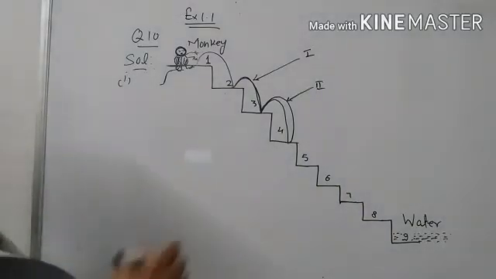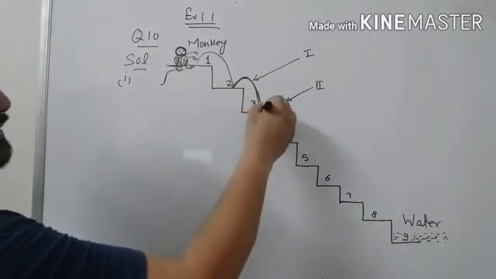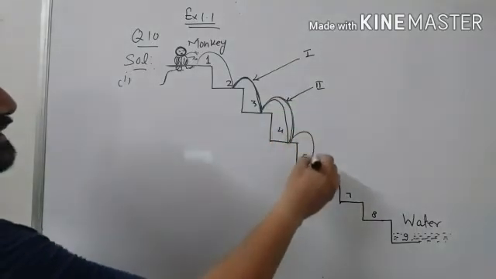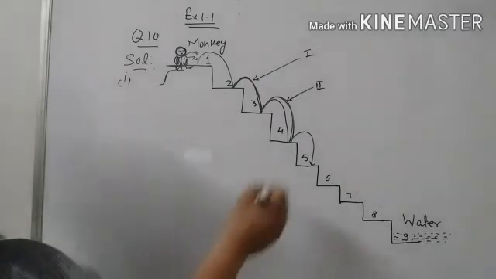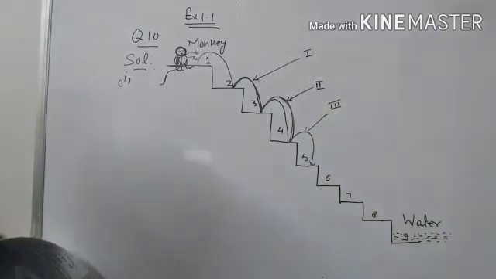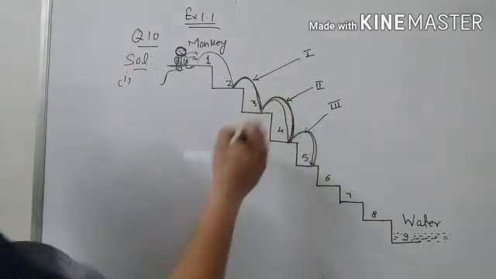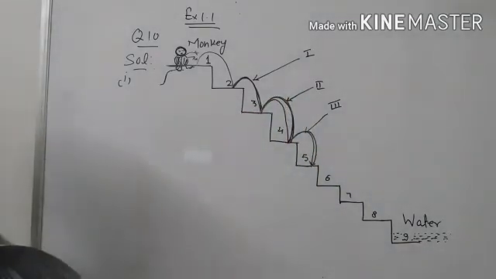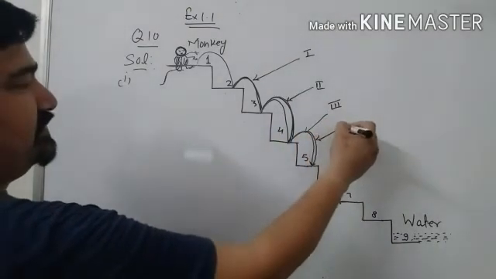Similarly again he takes 3 steps for the third jump, 1, 2, 3. He reaches the 5th step. It is jump number 3. Again he takes 2 steps back, 1, 2, and reaches step number 3, and it is jump number 4.